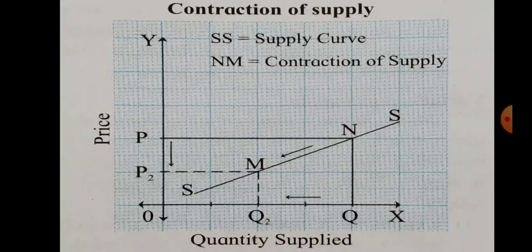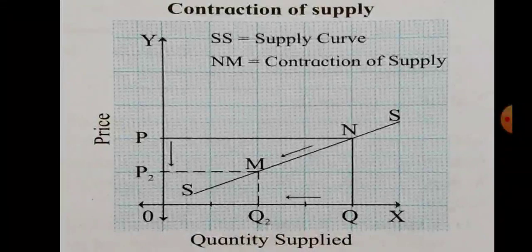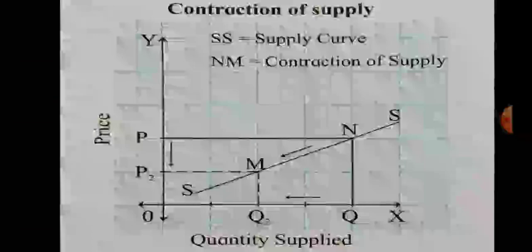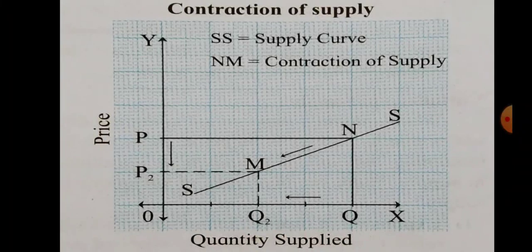Let us see contraction of supply with the help of a diagram. On the y-axis we measure price, on the x-axis we measure quantity supplied. NM stands for contraction of supply, SS stands for the supply curve. At the original price OP, the original quantity supplied is OQ. When price falls from OP to OP2, quantity supplied contracts or falls from OQ to OQ2.